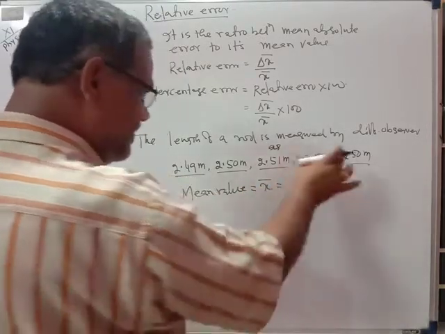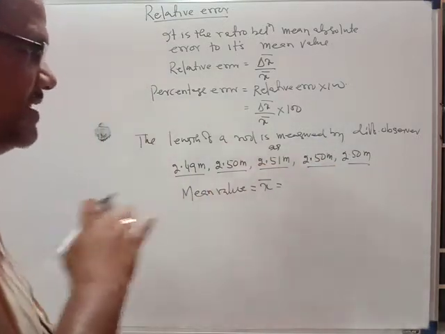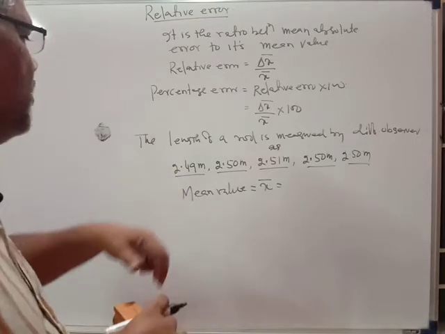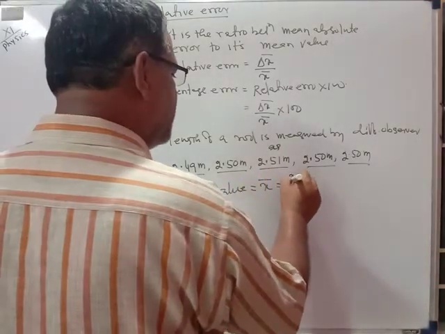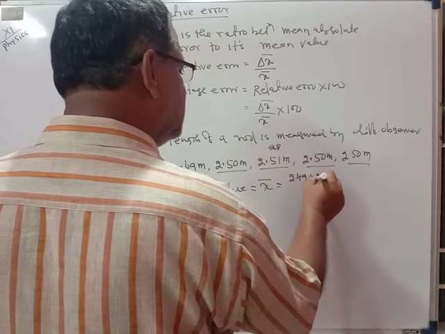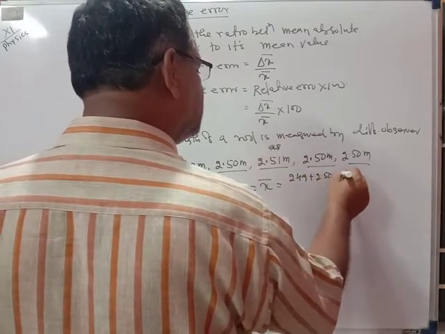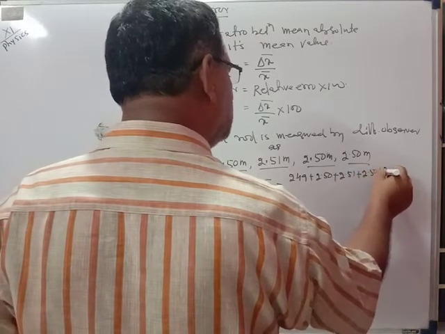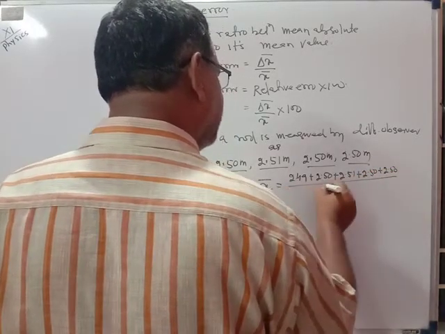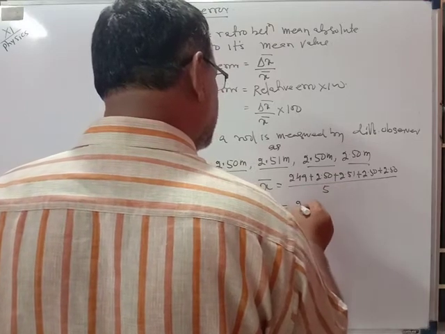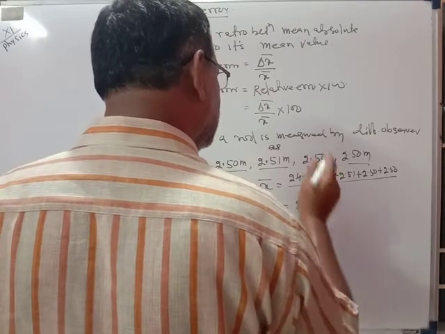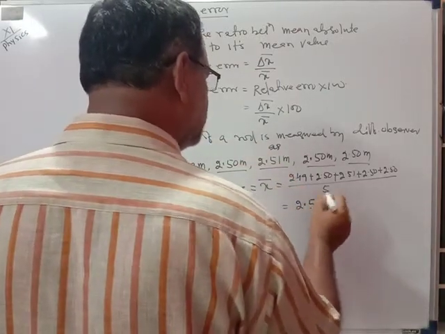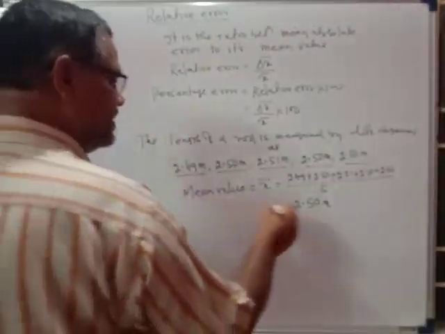You can take the mean value of these 5 measurements: 2.49 plus 2.50 plus 2.51 plus 2.50 plus 2.50 divided by 5. So this will be equal to 2.50 meter, which is the mean value, that is the actual true value.